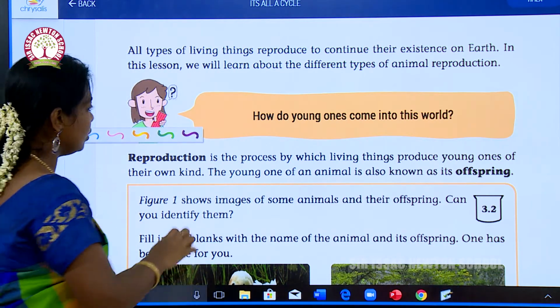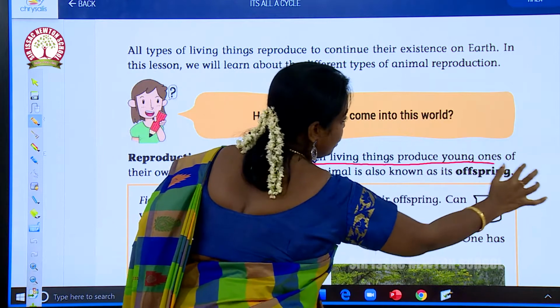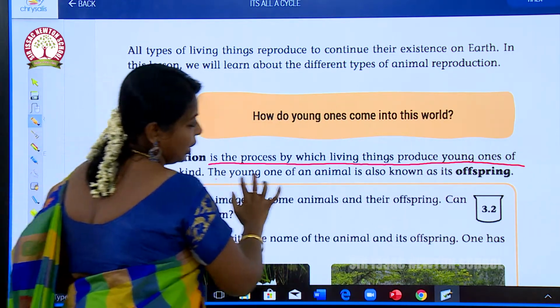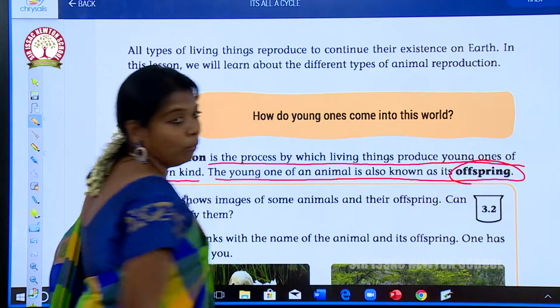What is reproduction? It is the process by which living things produce young ones of their own kind. The young one of an animal is also known as its offspring.